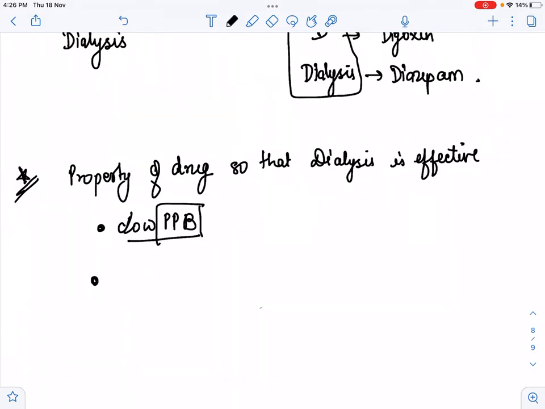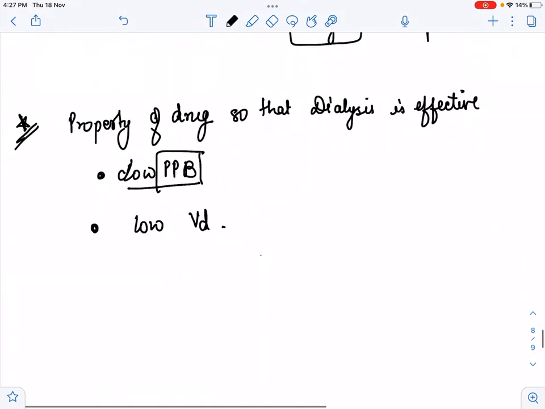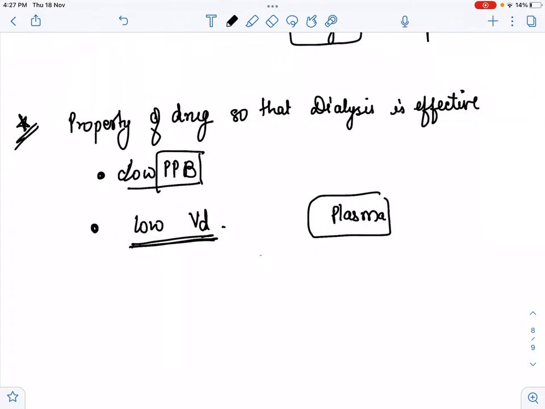Now the second is a low volume of distribution of that drug. If the volume of distribution is less, then the drug is staying in plasma, and dialysis will be less effective for drug in tissue. So if it stays more time in the plasma, then we can filter it more easily. So low VD will be there. If there is a low volume of distribution, it means the drug is staying in the plasma and we can easily filter that drug.